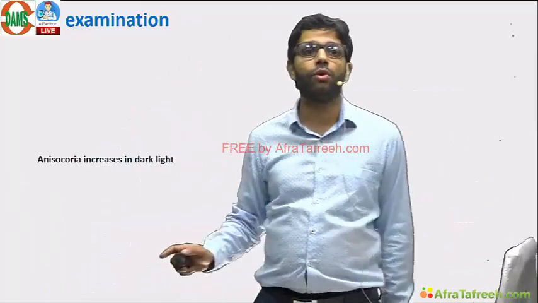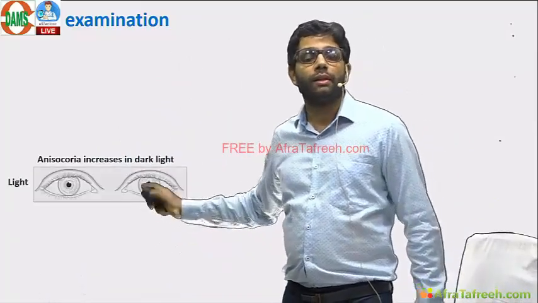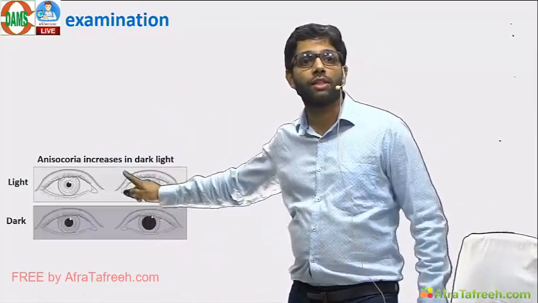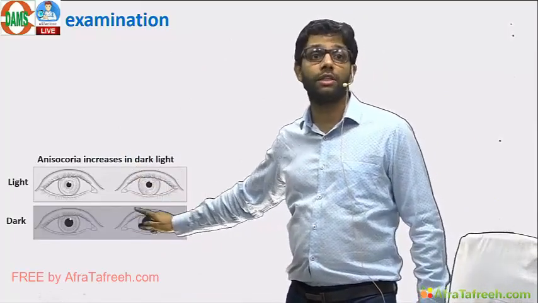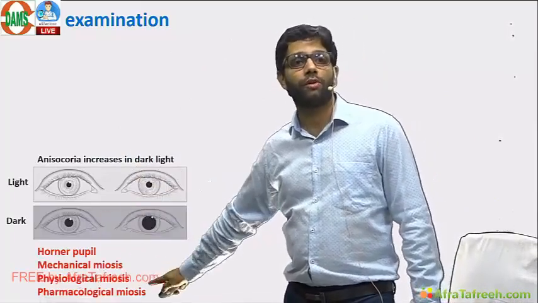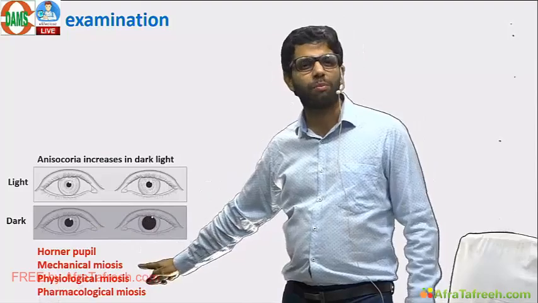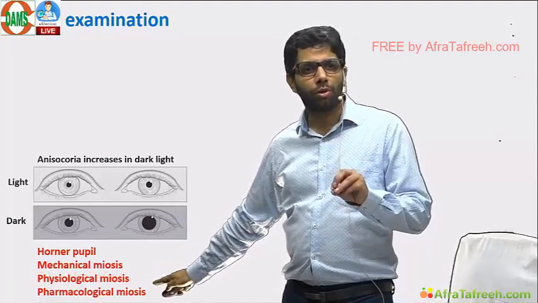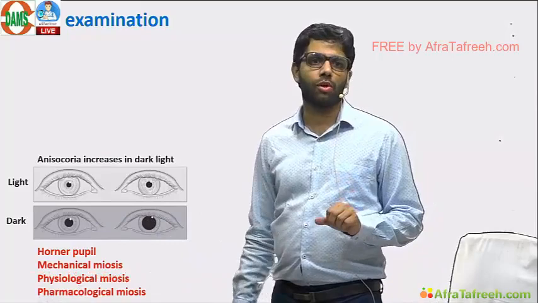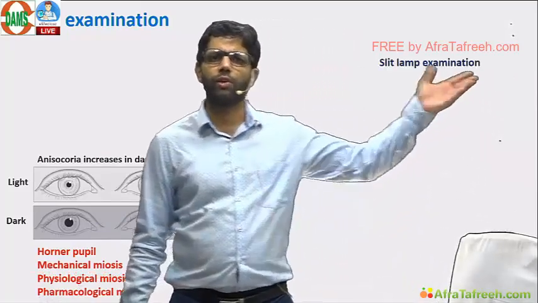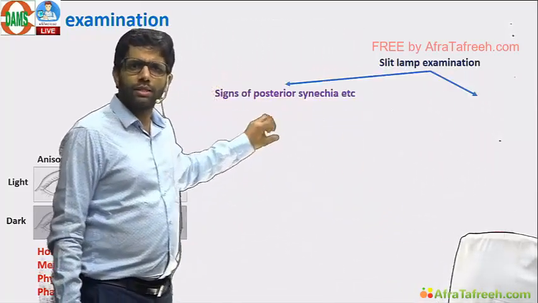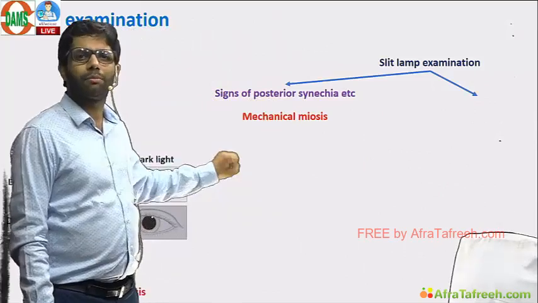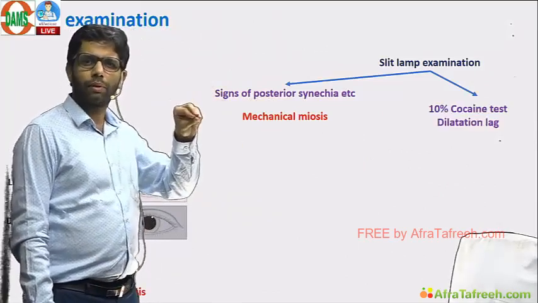Similarly, I am going to give you the problem in small pupil differentials, in which the anisocoria is more in the dark light, means the smaller pupil will have the problem. Differentials are Horner's, mechanical miosis, pharmacological miosis, or physiological miosis. How to differentiate? Again, do slit lamp examination. If posterior synechia is there, it means there is a mechanical miosis. Posterior synechia, pupil is small.